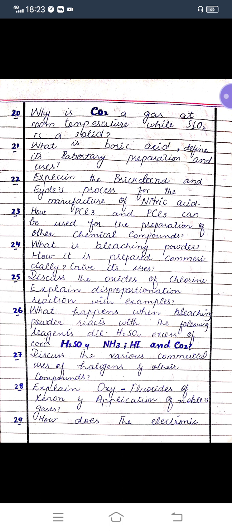Question number 22 is explain the Birkeland and Eyde process for the manufacture of nitric acid. Question number 23 is how the PCl3 and PCl5 can be used for the preparation of other chemical compounds. Question number 24 is what is the bleaching powder, how it is prepared commercially, give its uses.